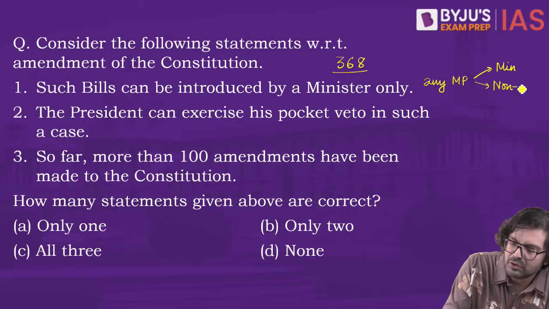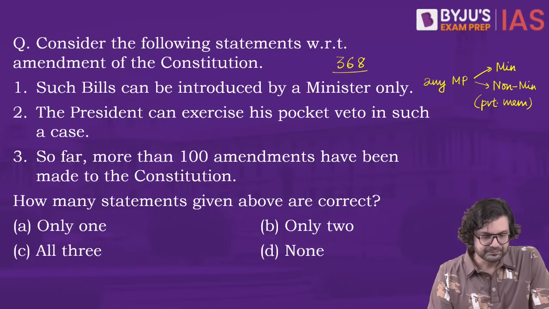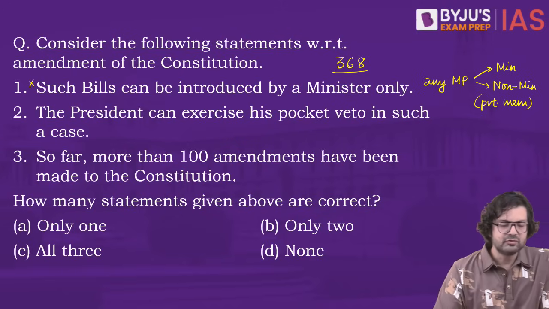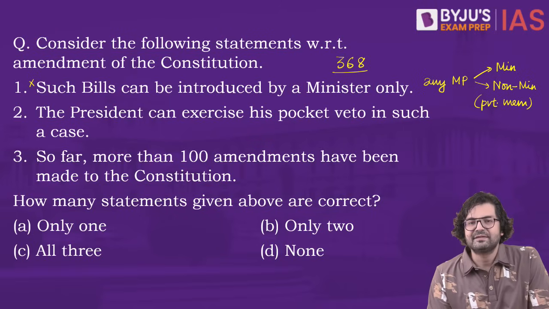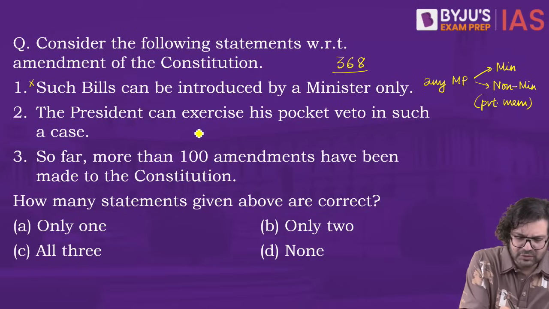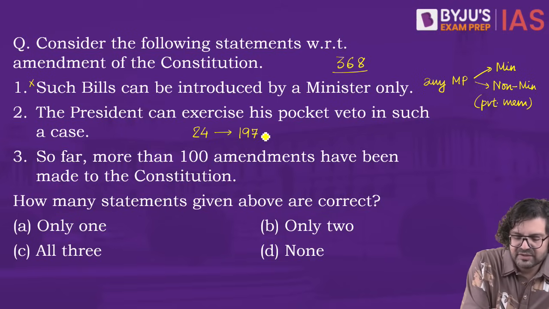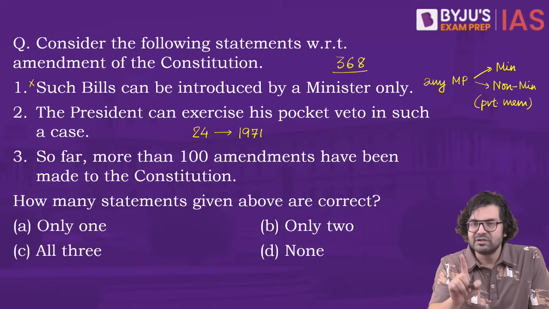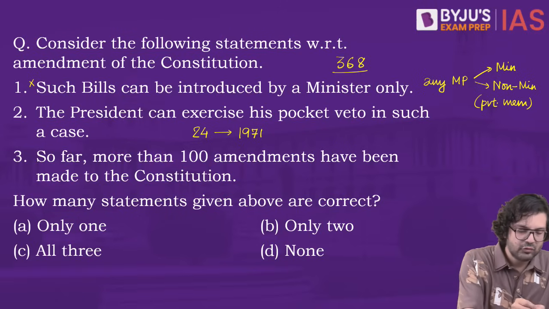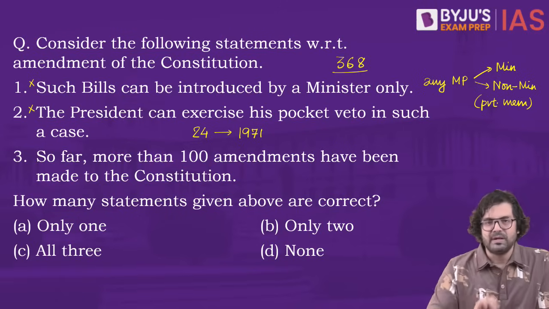And what do we call non-ministers? We have a term for them, private member. They are called private members. So 1 is wrong. Number 2, the president can exercise his pocket veto in such a case. I hope you know that through the 24th Amendment Act of 1971, it has been made mandatory for the president to give assent to constitutional amendment bills. So, no scope for any veto power.